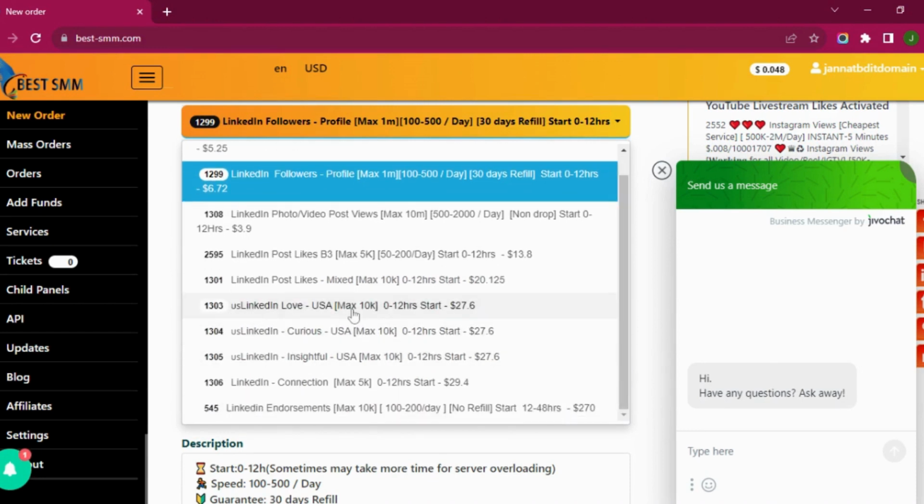As you can see, they are providing only for USA country, and that is US LinkedIn Love. That means Love React. They will provide you for USA, and that is maximum 10k. Curious for USA, they are targeting only USA country for these services, and that is with different reactions. You can see love, curious, insightful, connection, and those things.